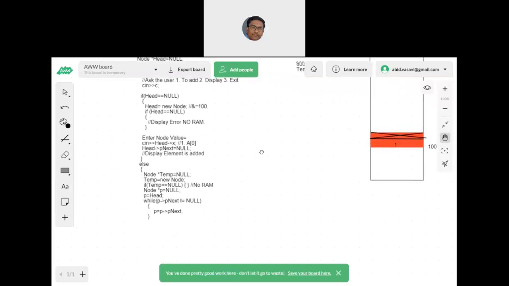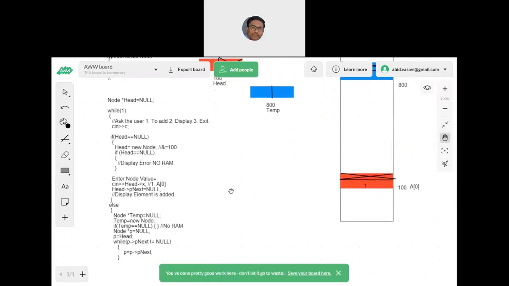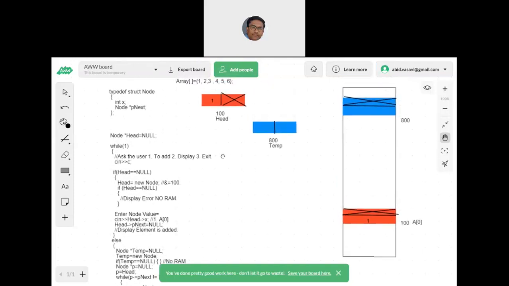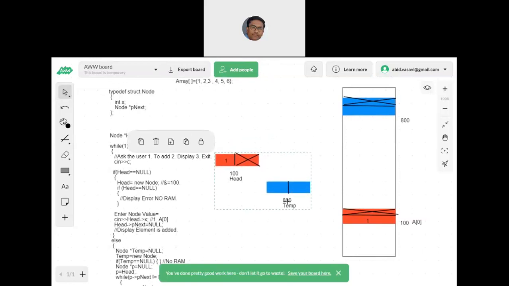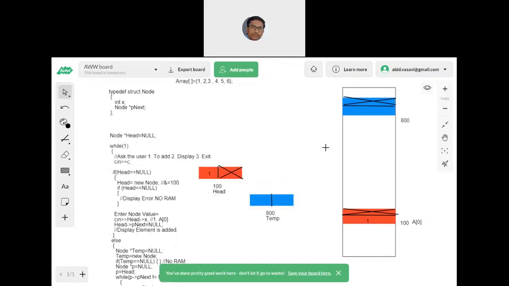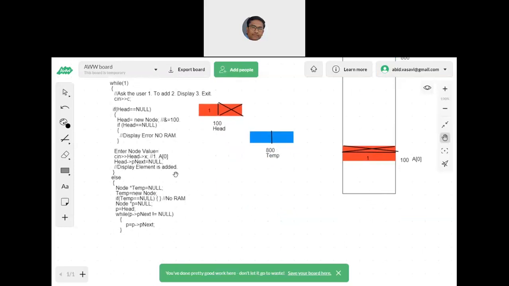Please understand what I am doing here. Maybe I'll drag this fellow down, like this. Now see. First head creation is done. Point number 1 is done.